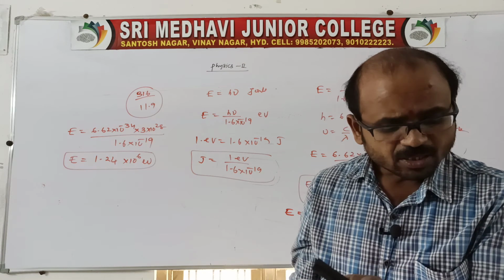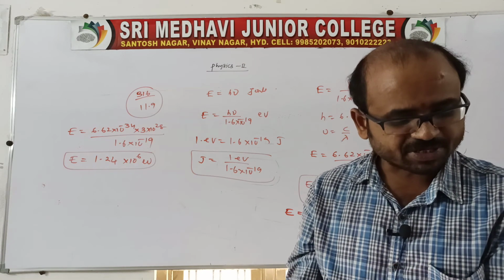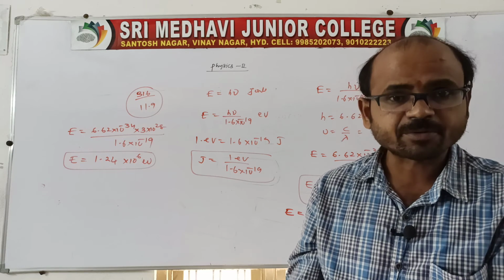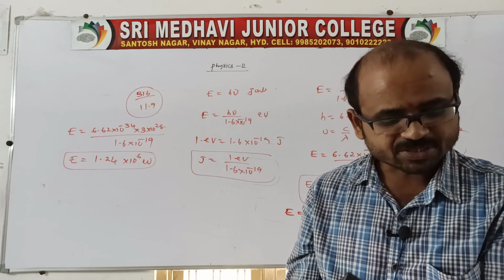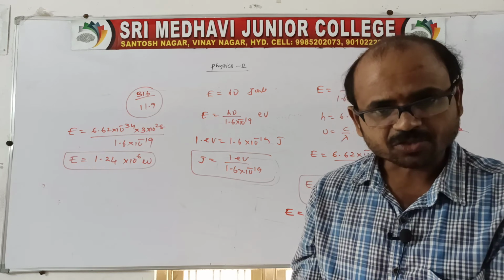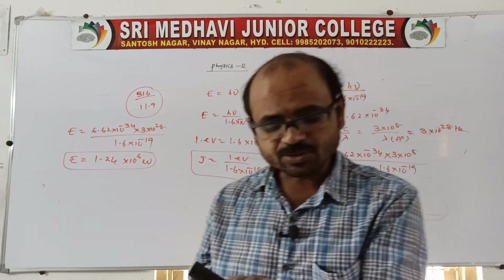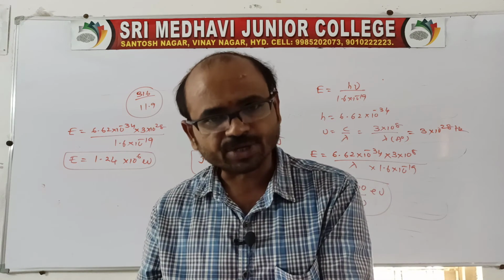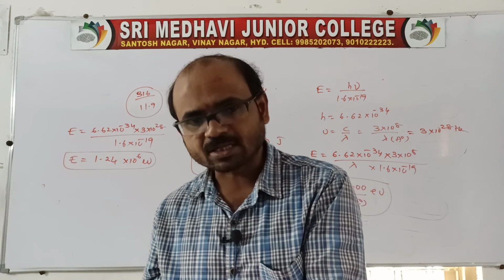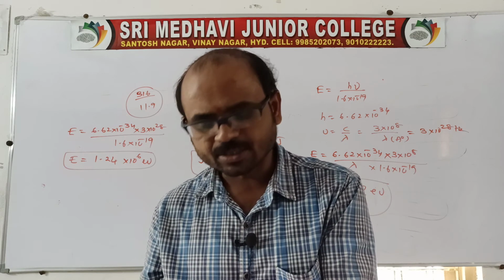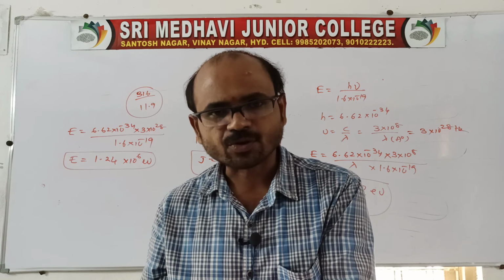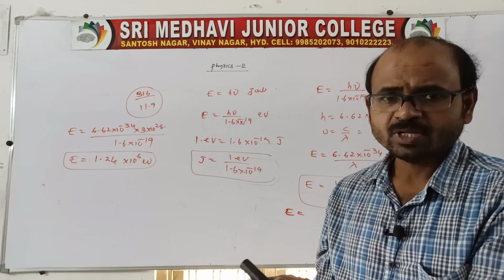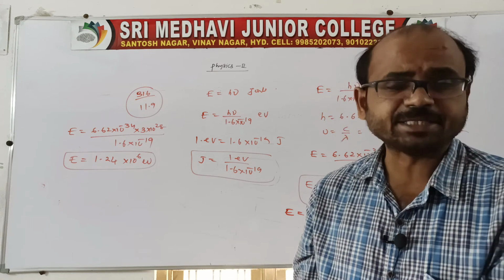So look at here, the parts of the spectrum are given: mean frequency, energy of photon, and source of electromagnetic radiation, where it is coming from. Look at here, mean frequency for gamma rays is 3 into 10 power 20, X-rays is 3 into 10 power 18, ultraviolet is 10 power 15, visible is 6 into 10 power 14, infrared rays is 10 power 13, and microwaves is 10 power 10. It is very important, everyone remember. Microwaves is 10 power 10, and radio waves is 3 into 10 power 8. All this is related to the frequency, right?